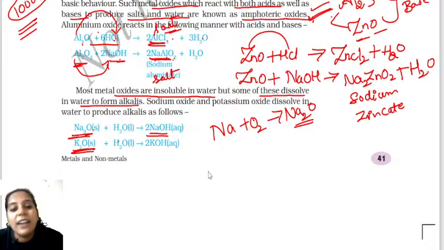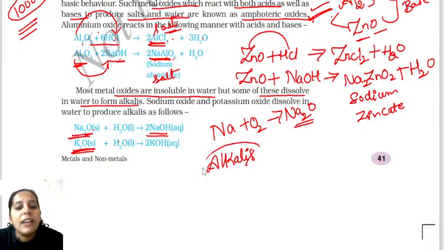So what question do they ask here? What are alkalis? The metal oxides which are soluble in water, they are called alkalis. You have to know about this, it's very important. Or you can simply write the bases which are soluble in water, not metal oxide.